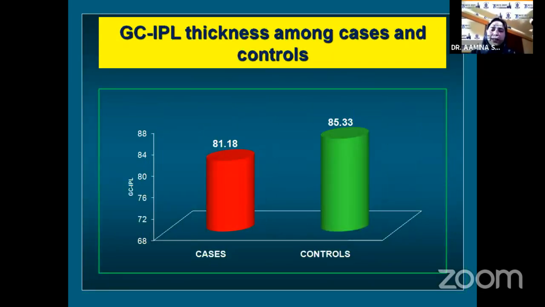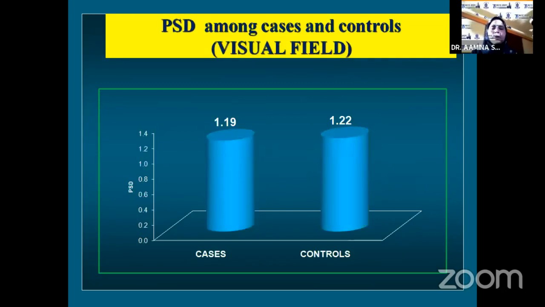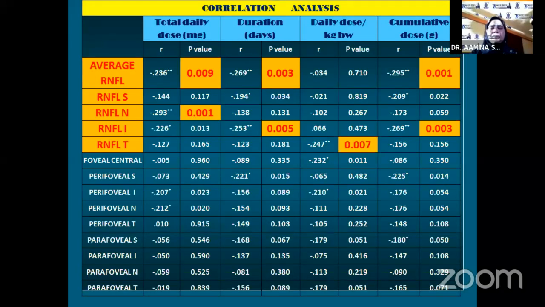When we compared the ganglion cell inner plexiform thickness among the two groups, we found out that there was a significant thinning among the HCQ users as compared to controls. When we compared the visual field among the two groups in terms of pattern standard deviation, because the visual fields were normal in both the groups, the pattern standard deviation was comparable among the two groups.